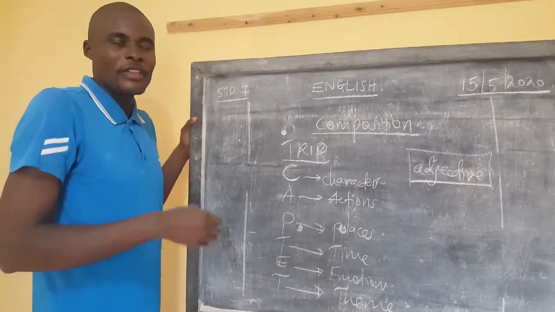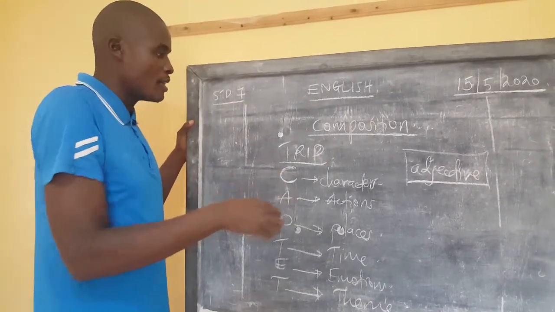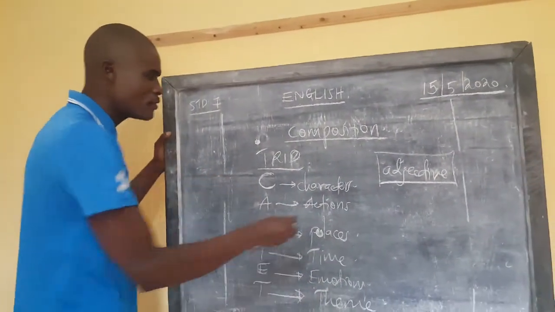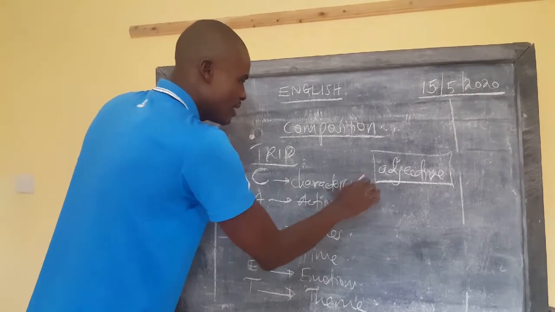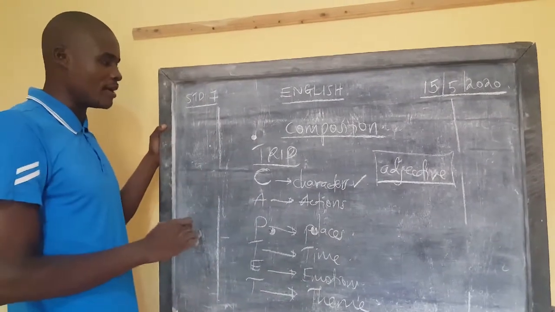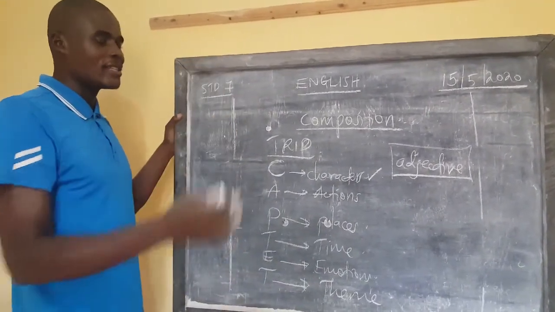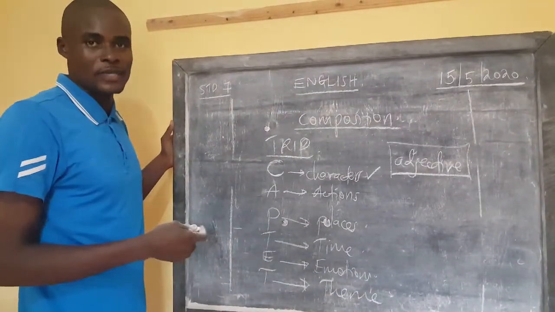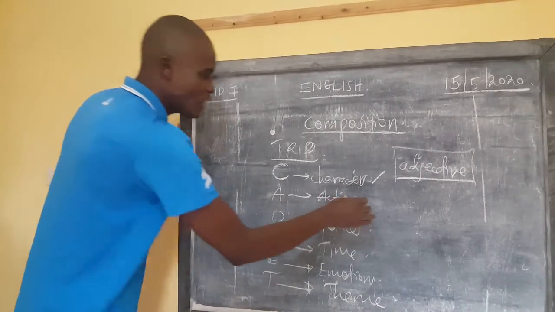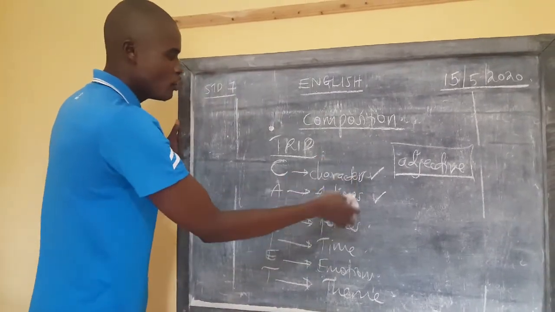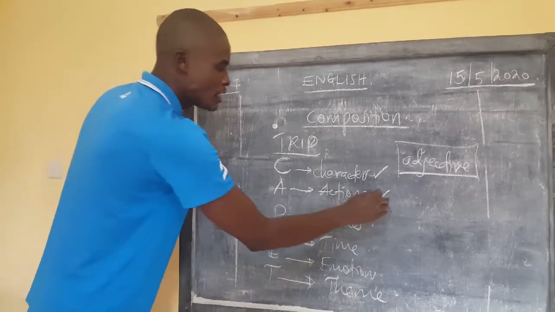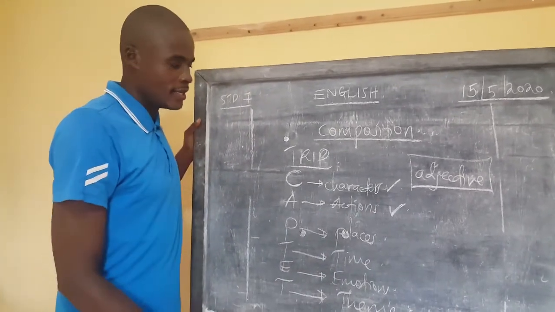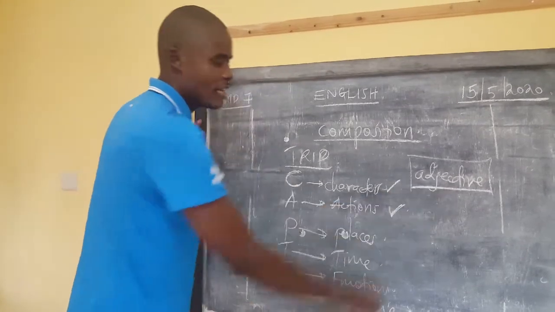The person who is marking the composition shall know that you know whom you're talking about. So describe those characters. Let all your characters be well mentioned and described well. All your characters. Not just I met a man who gave me money. Which type of man was that? Then actions. Whatever these characters are doing, their actions. Describe all those actions well.